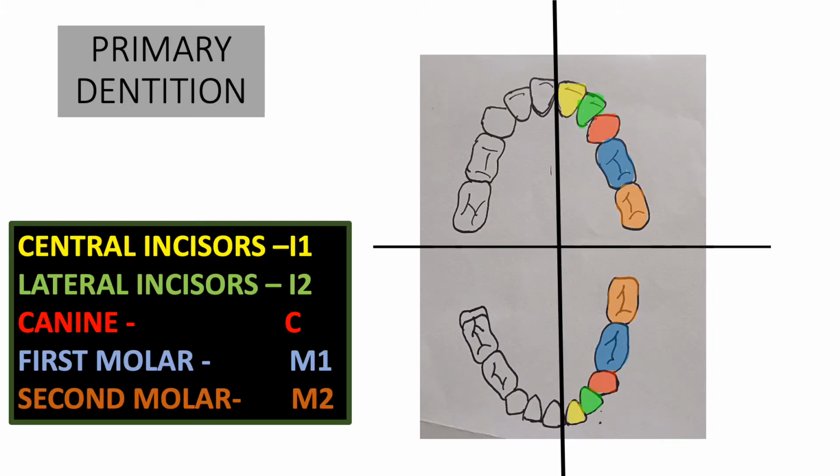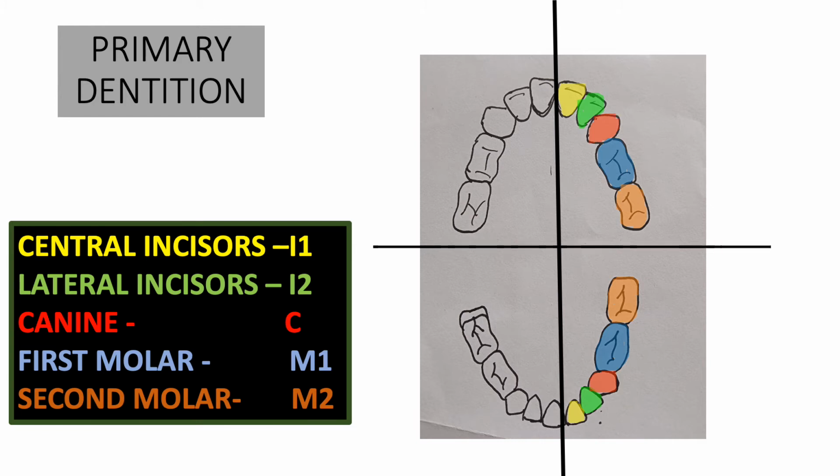Now we are going to discuss the different dentitions and the sequence of eruption of each tooth. First we are going to discuss the primary dentition. As we already discussed, the number of primary teeth is about 20. That is 10 in the maxillary arch and 10 in the mandibular arch. And which are these teeth?